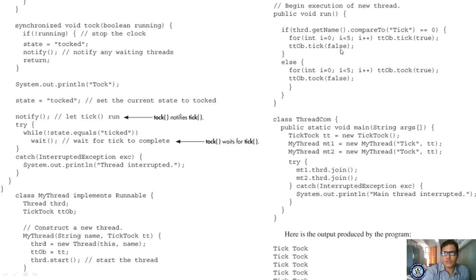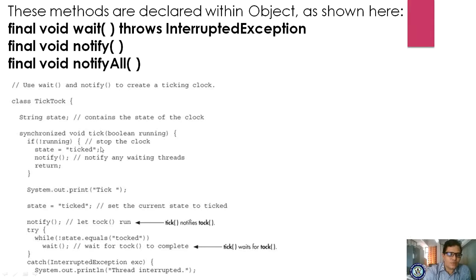TTOB.tick is false. Once you make it true and once you make it false. Whenever it is false, please observe here. Not false means true. Automatically the state becomes ticked. Notify will be called automatically. It will come here to the try-catch block and check state.equals(top). Tick equal to top, false. Not false means true. Not false, true, means it has to wait.